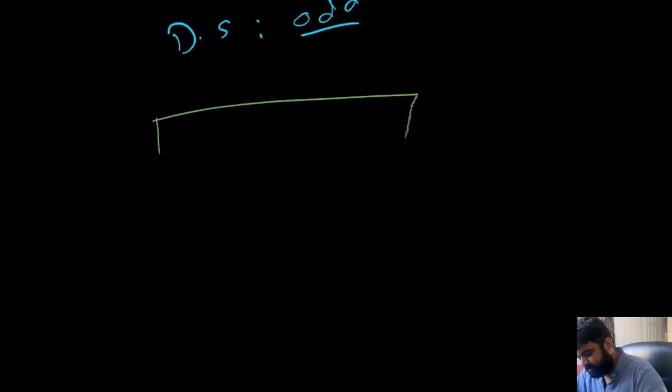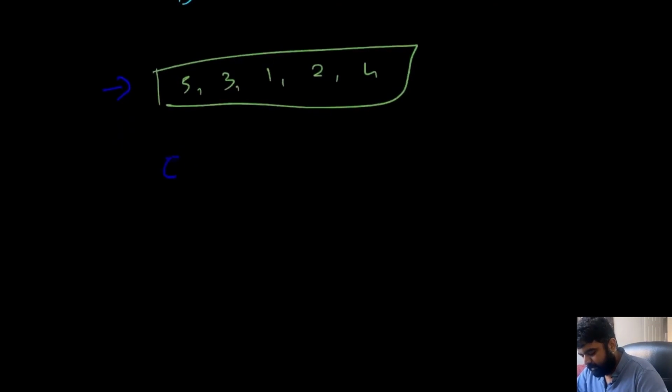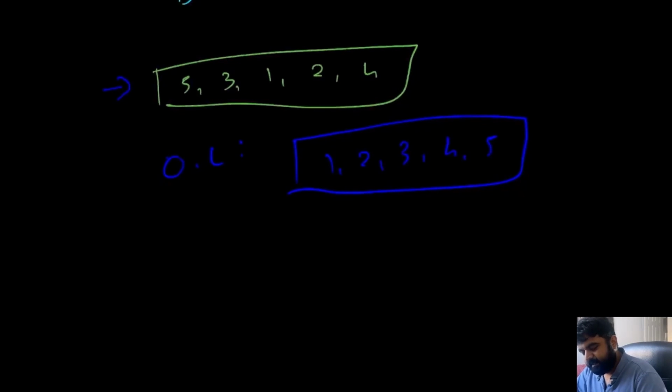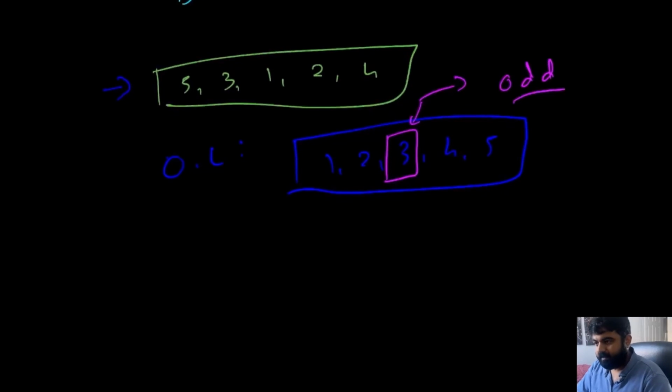Suppose this is our current data stream. What would be the ordered list? First, let's just try to understand. The median in this case is quite easy to find. The median is going to be this value number 3, that is the middle value. And why did we come up with this value number 3? Because once again, the total number of elements is odd, so it is easy to find the median.